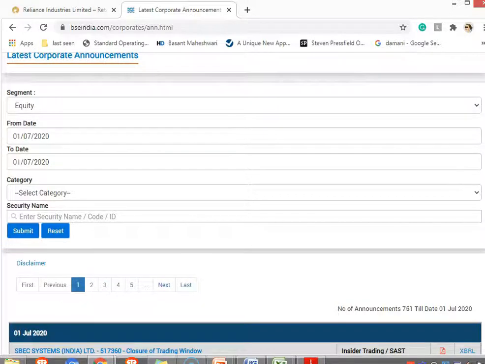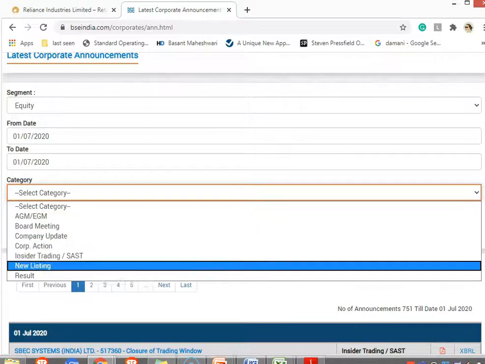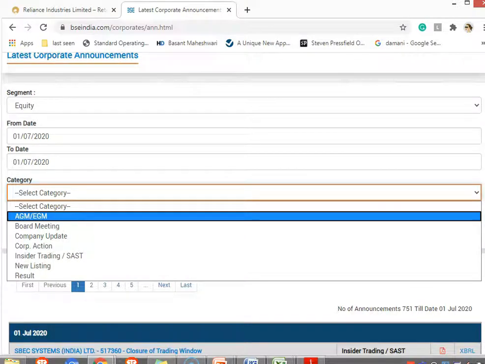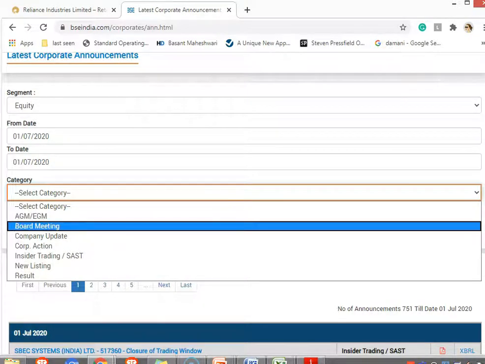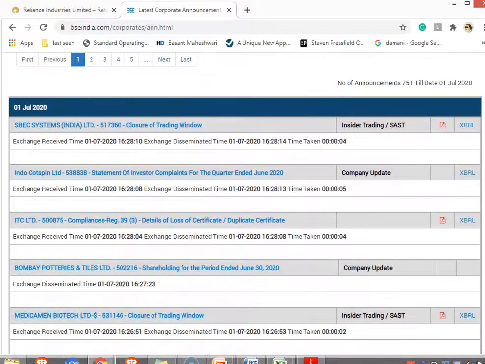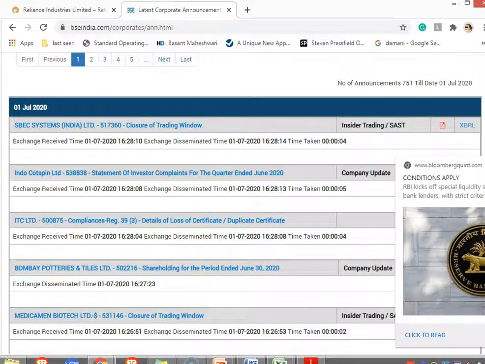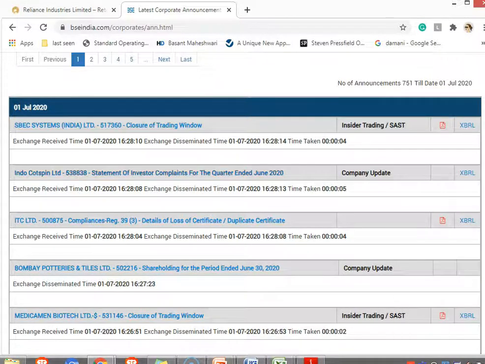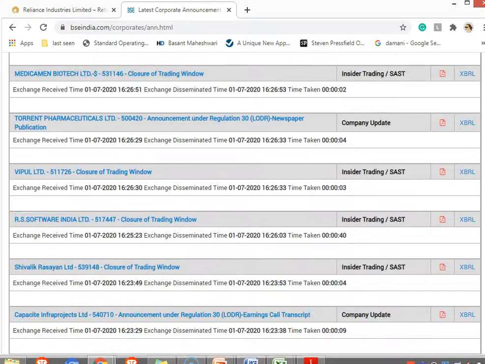You can also select the category. See, these are the different types of announcements that are done. AGM, EGM, like I already told you, annual general meeting and extraordinary general meeting, that's there. As you go below, look at this. Each and every announcement that is done has a PDF attached to it. Here, the red sign that you can see, you have to download that in order to read or understand what is given. So these are the important details that I wanted to tell you on BSE's website.